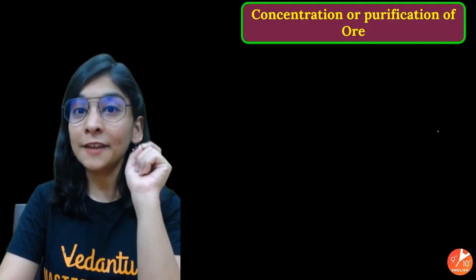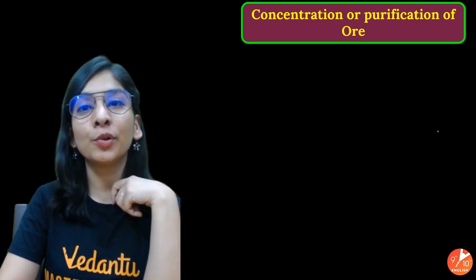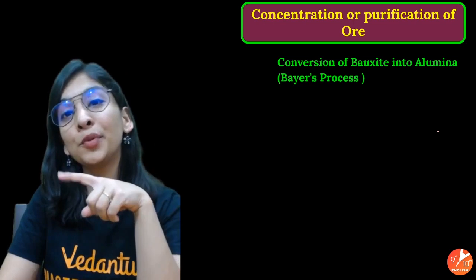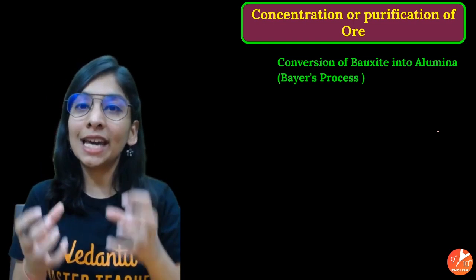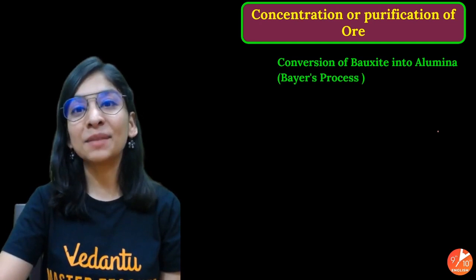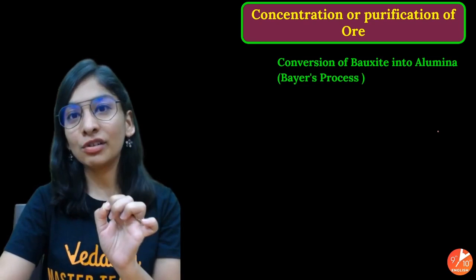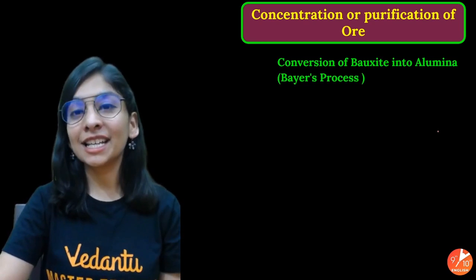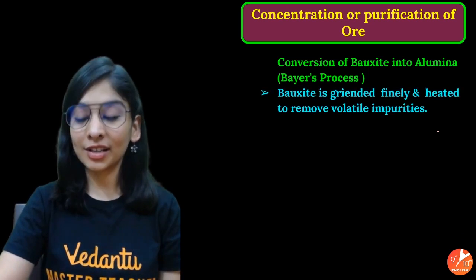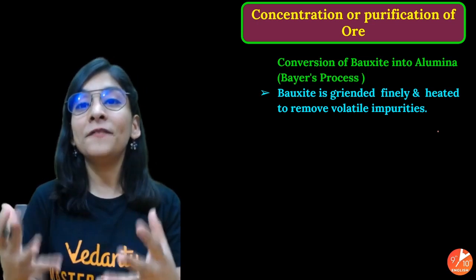Alright students, so the very first step to get aluminium oxide will be concentration or purification of ore. We'll be having bauxite ore and we will be purifying it in such a way that we'll get a concentrated amount of ore, that's Al2O3. And that process is called Bayer's process. Every process will be having a particular name on the name of the scientist who discovered it, who gave it to us. So do not forget to mention Bayer's process.